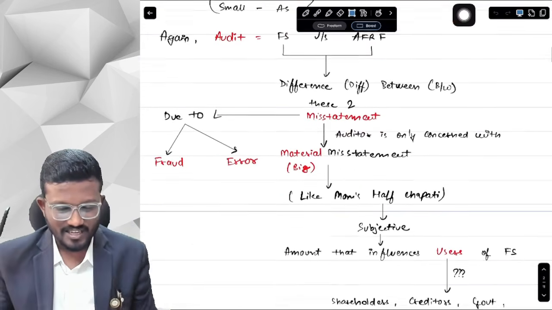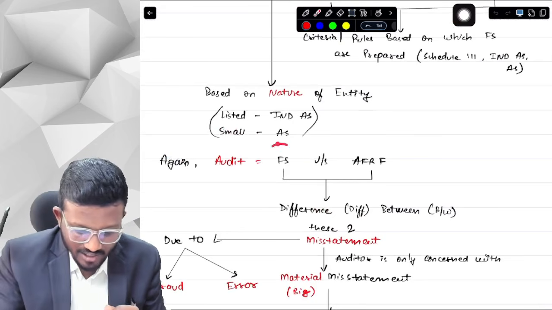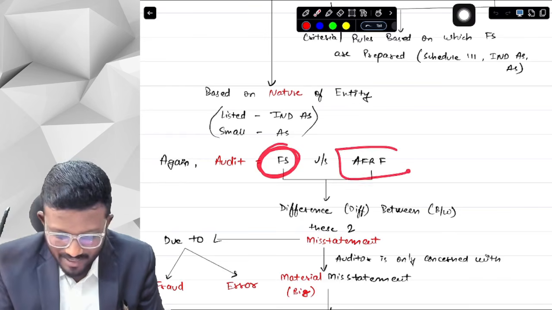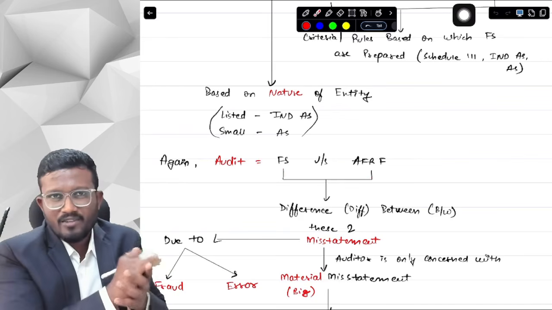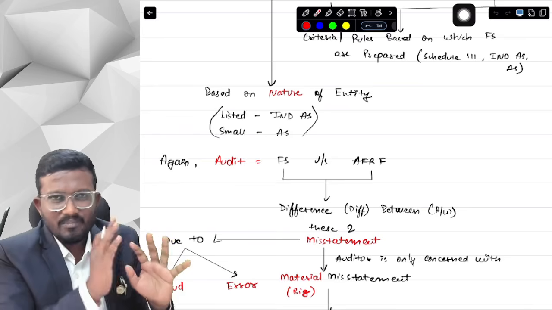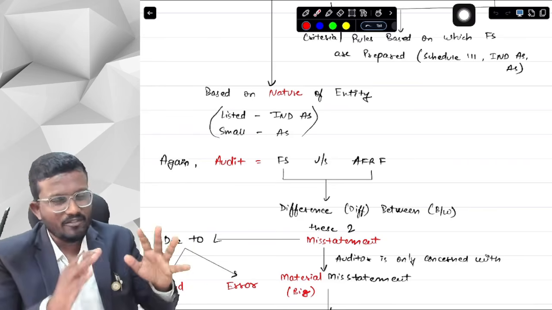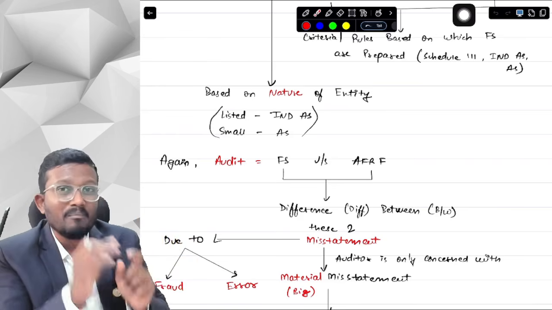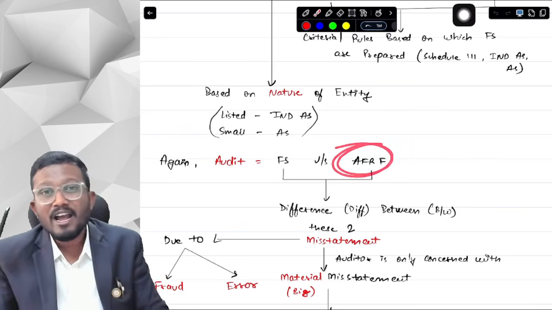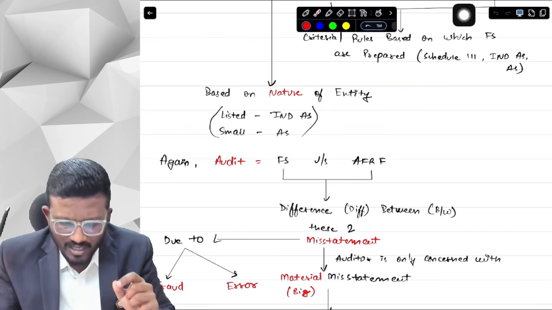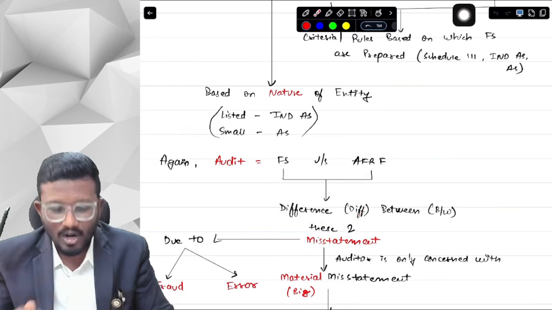So what I was saying again is that audit is when we are checking the financial statements against the applicable financial reporting framework. If the financial statements are made exactly as per the applicable financial reporting framework, meaning they are prepared as per Ind AS, AS, Schedule 3, whichever law applies to that particular entity, then they are exactly made as per that law. But what if the financial statements are not made as per the applicable financial reporting framework? If there is any difference between the financial statements and the applicable financial reporting framework, then it is called a misstatement.